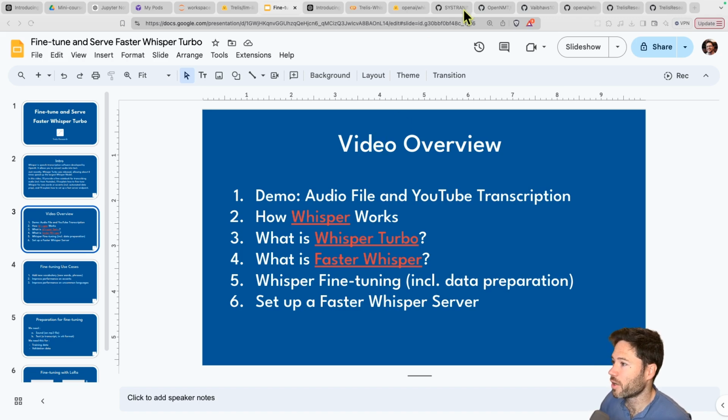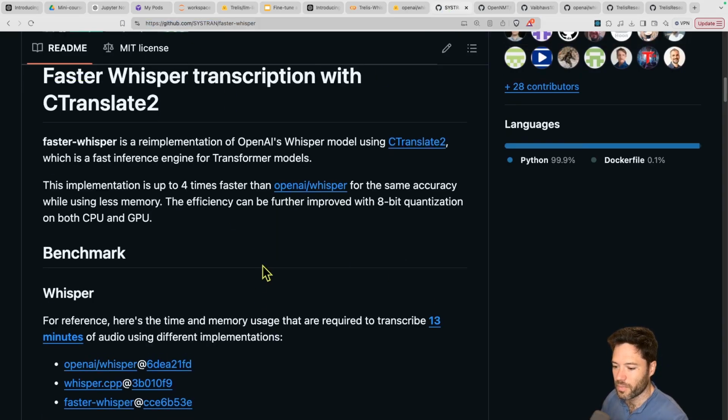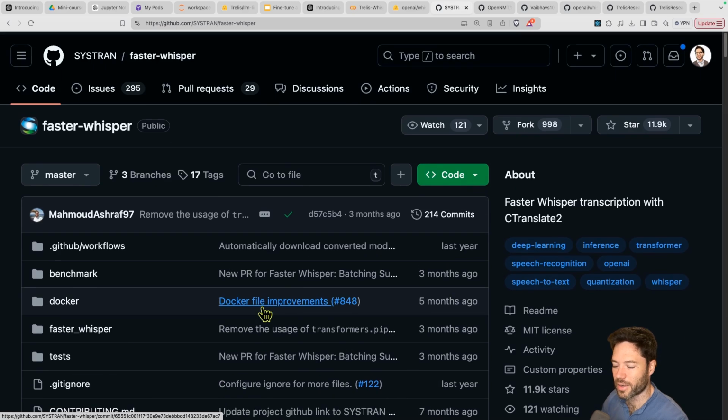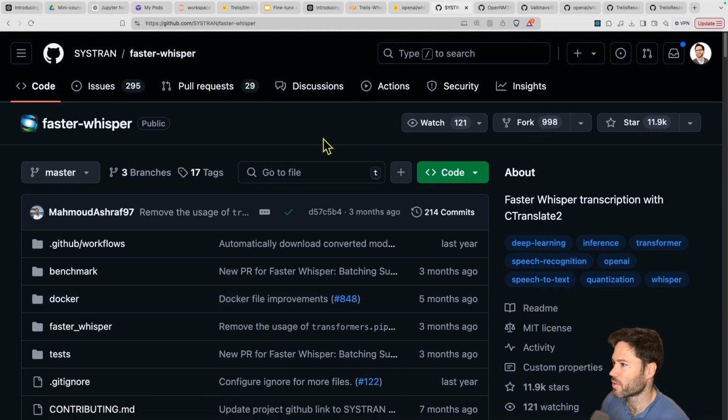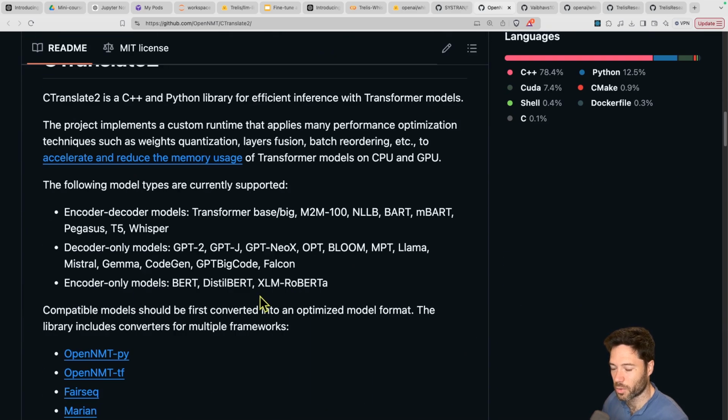So very quickly, here we have Faster Whisper. This is the library that allows you faster inference than transformers. And in order to use this library, you need to have converted your model into a CTranslate2 format. So we'll use some conversion scripts here.